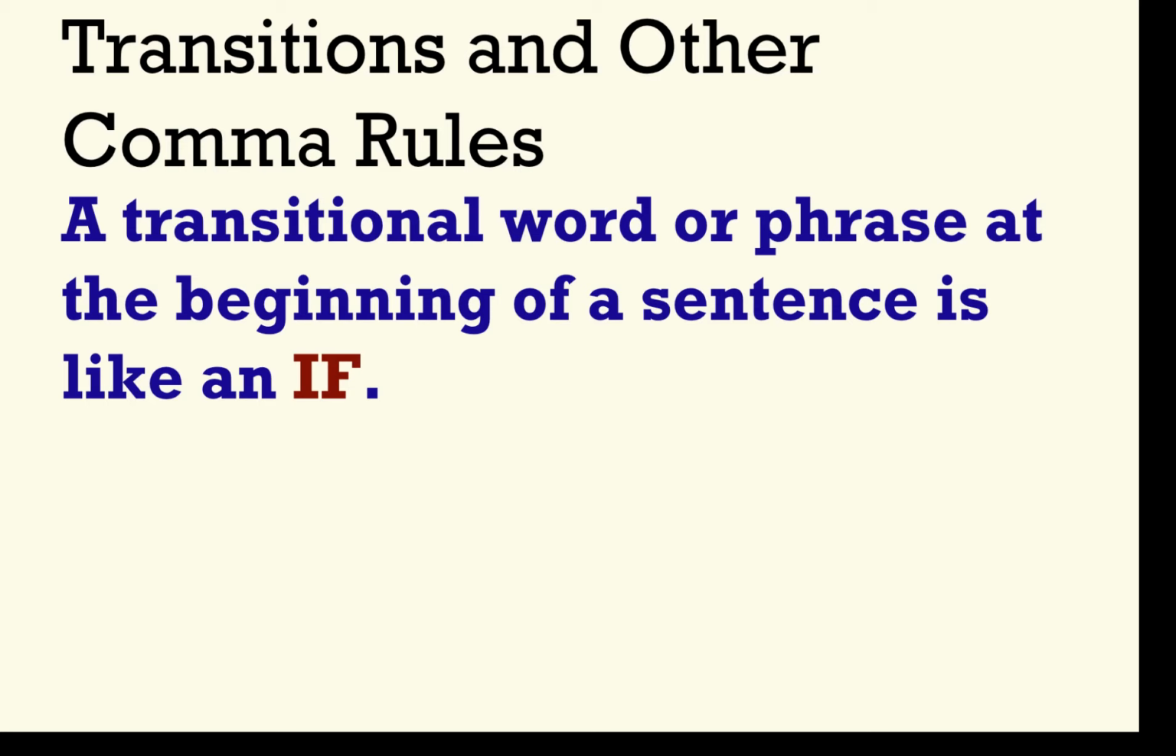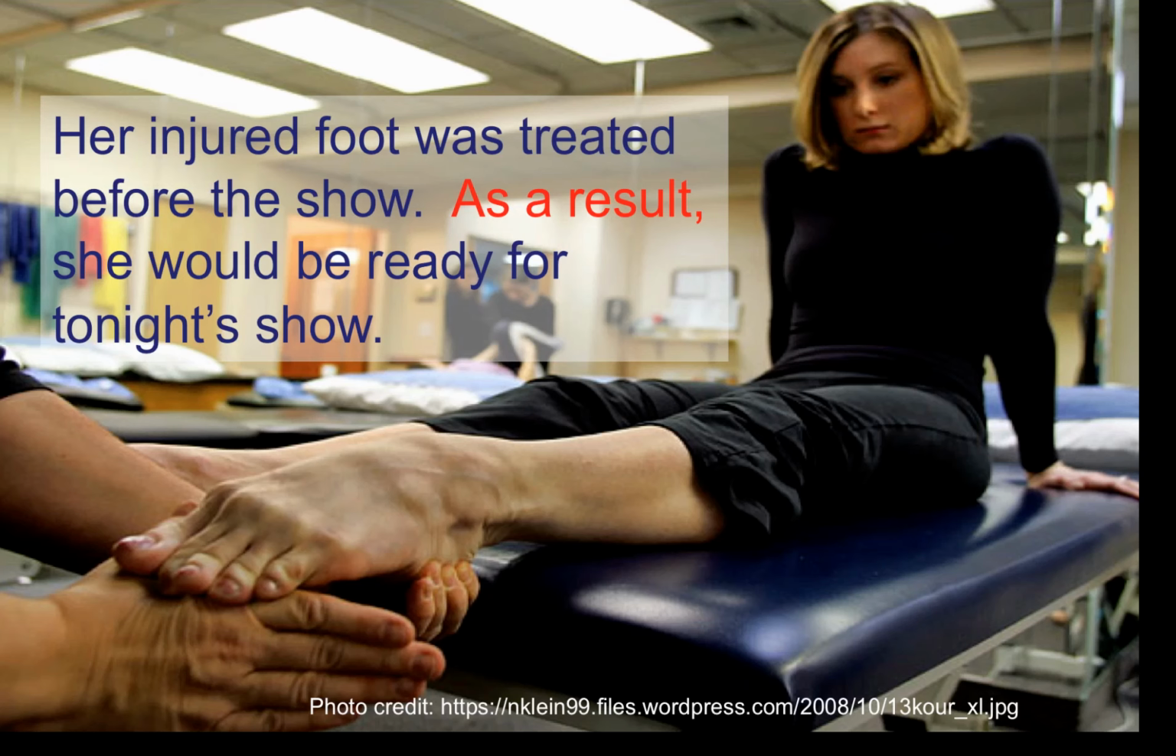Okay. Transitions and other comma rules. The transitional word or phrase at the beginning of a sentence is like an introductory fragment, except it could be a word or a phrase. So here we have "as a result" as our transitional phrase, and you notice it comes at the beginning of the sentence, so we have a comma after it.